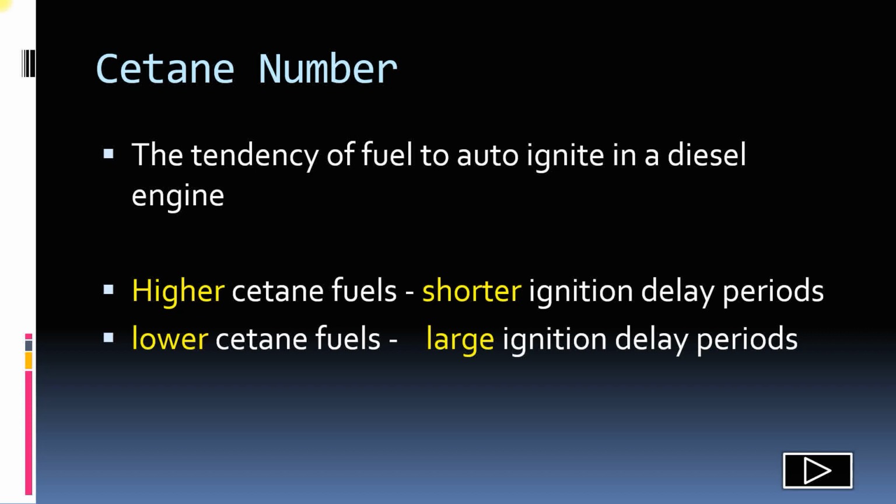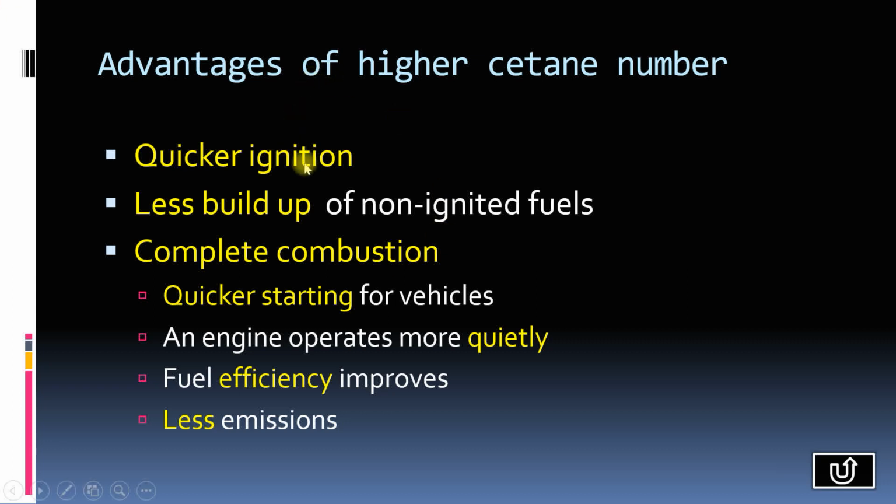So what does it mean? It means if you have a higher Cetane number, then there will be quicker ignition. Quicker ignition means there will be less buildup of non-ignited fuels inside the combustion chamber, and there will be a complete combustion. So all this will lead to quicker starting for vehicles. The engine will operate more quietly, fuel efficiency is more, and fewer emissions are there.